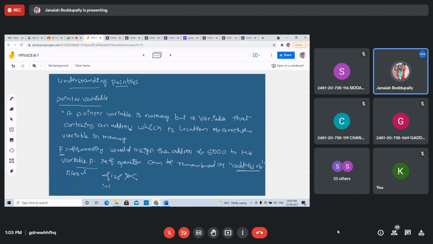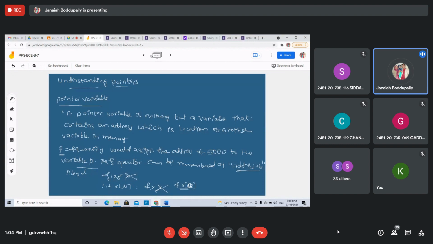Suppose int x of 10, this is the declaration of the array, correct? You can't do ampersand of x. You can't use it like this. But ampersand of x of 0, x of 1, like that you can use. Simply ampersand of x you can't use.